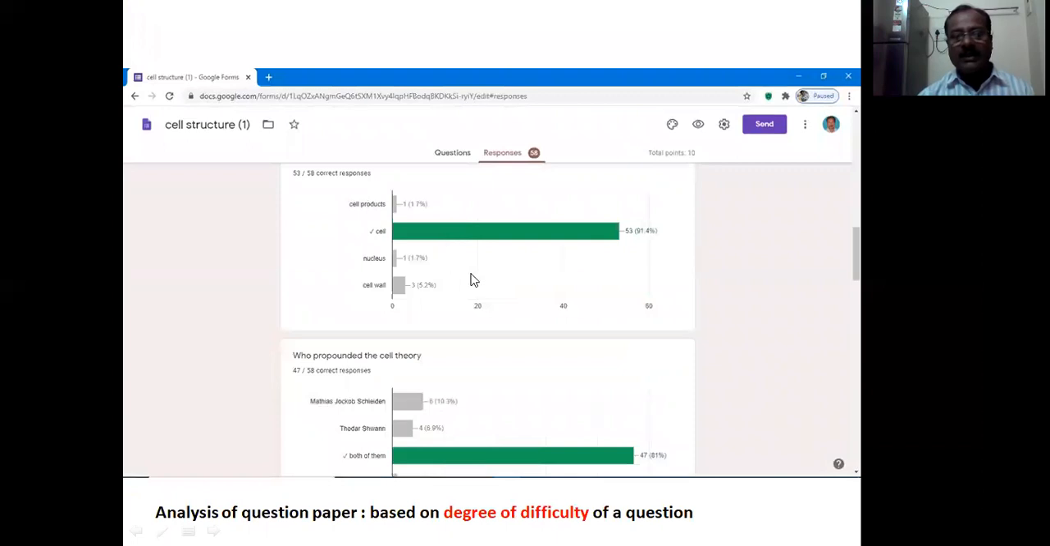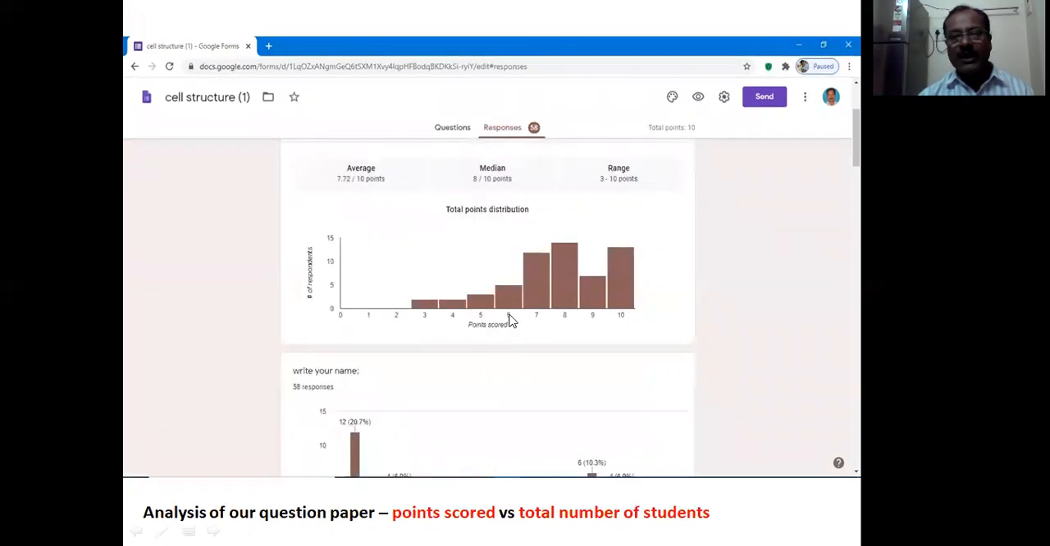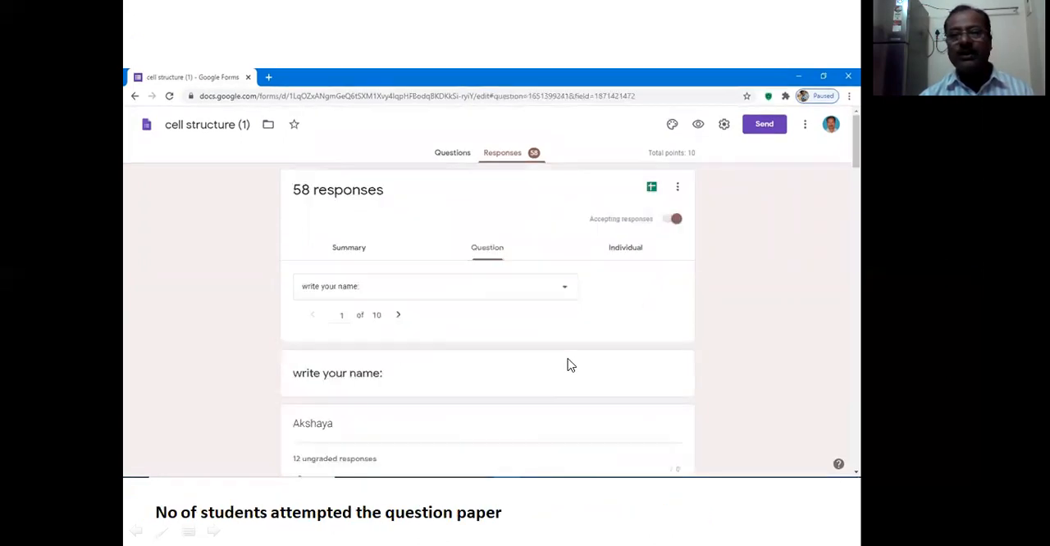And we can assess the degree of difficulty level, what type of question we asked, how the students felt about that question. By this analysis, we can know. And this analysis reveals the points scored by the students and the total number of students. So this is a very, very useful method.